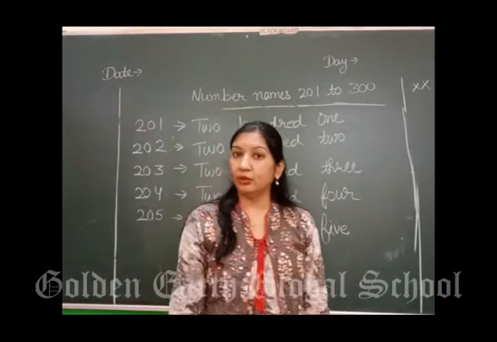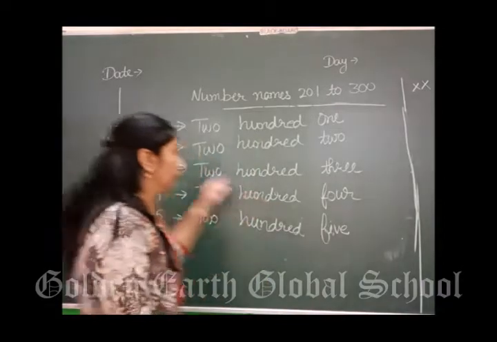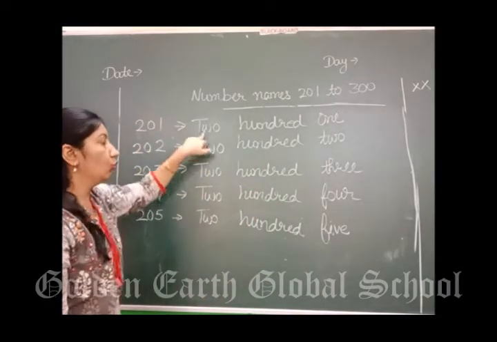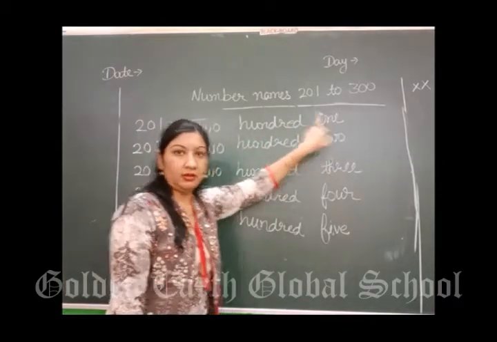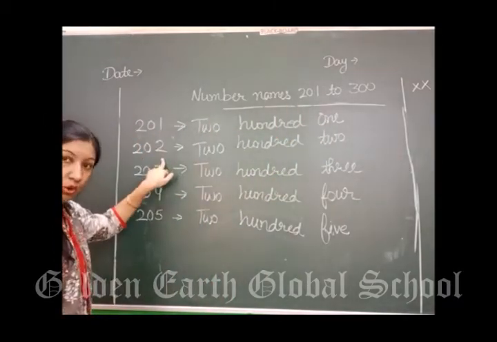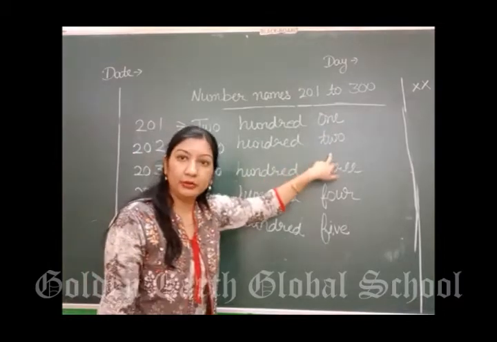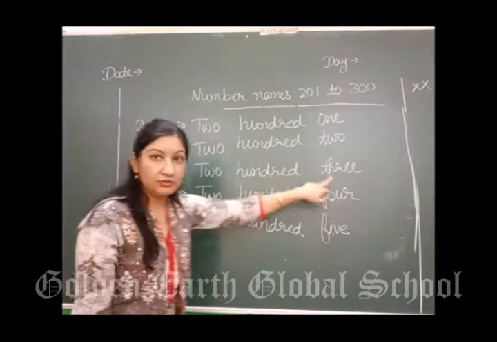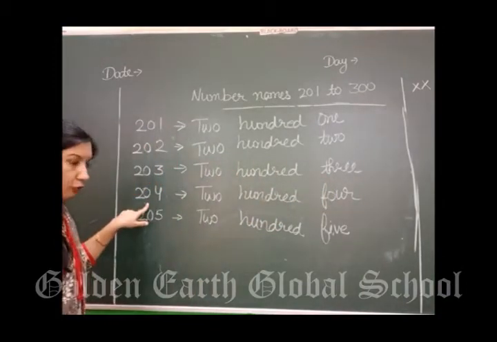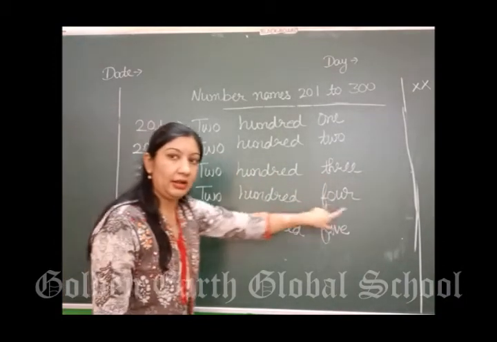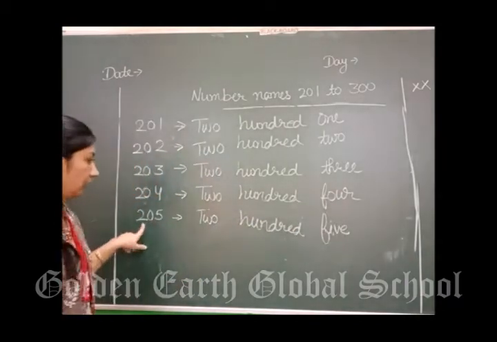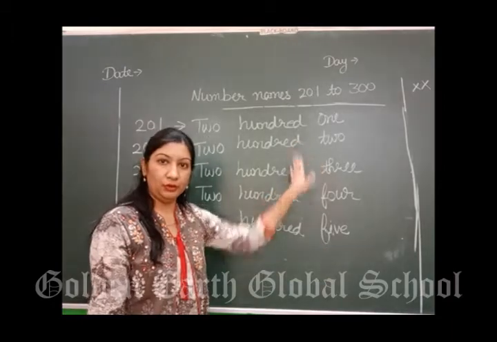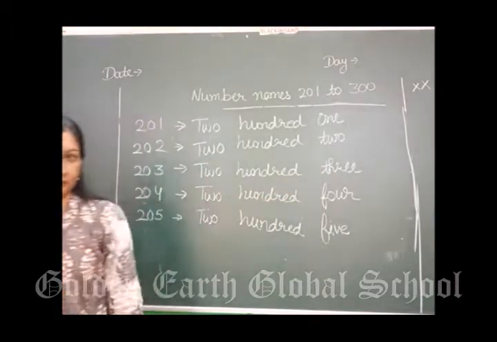200 के बाद क्या आएगा? 201. So this is 201. 1 के बाद क्या आता है? 2. 202. Next is 203. 203. Next 204. 204. Next 205. 205. In this way you will do till 205. Right?